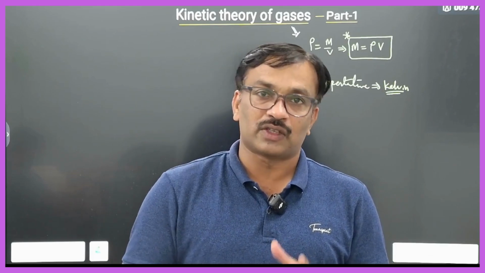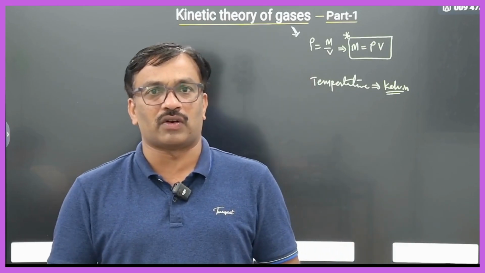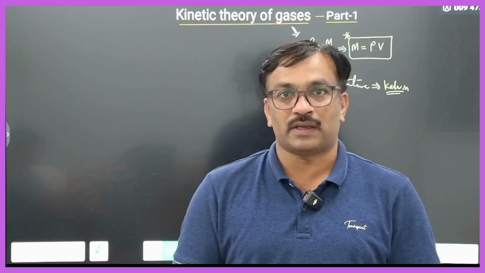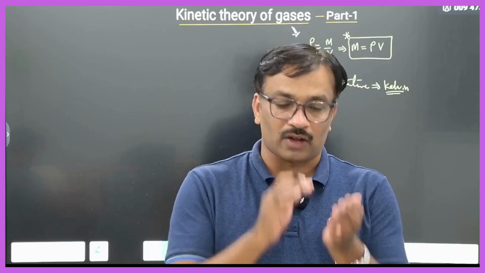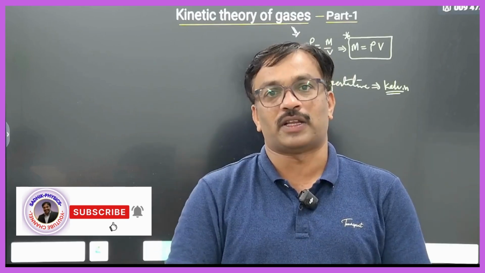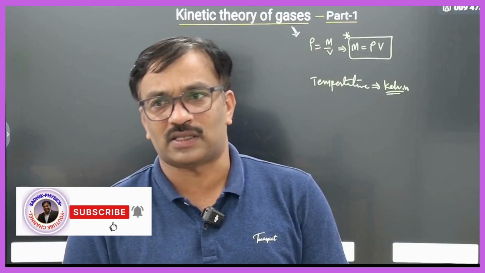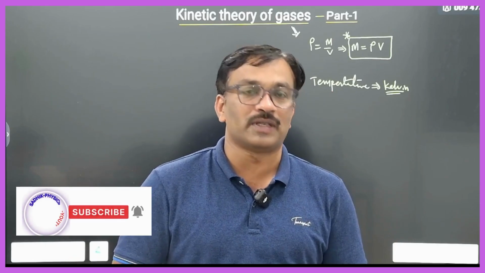For liquids there is a fixed volume. 1 liter of water means 1 liter of water only, it will occupy only 1 liter of space. But 1 liter of gas can occupy a big room also. It can even occupy a very small space, because under higher pressure the volume is smaller, and under lesser pressure, the volume will be larger. So a fixed volume is not there.